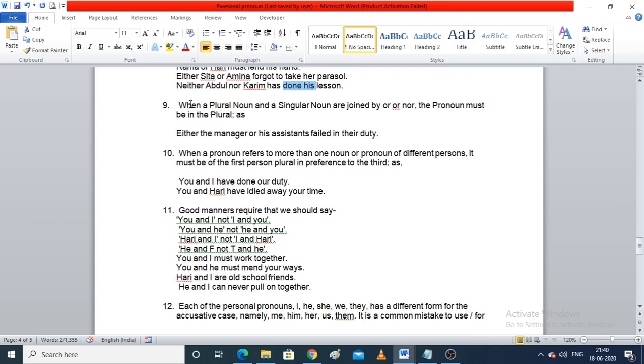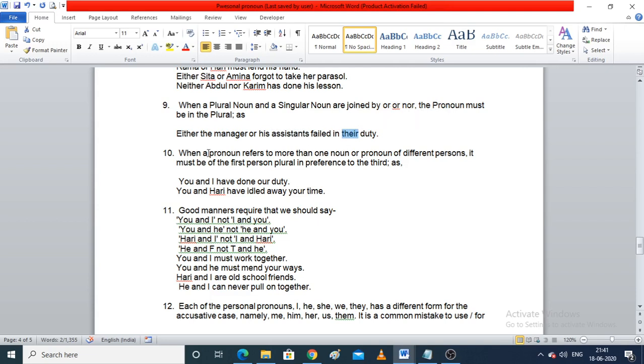Now ninth one, when a plural noun and a singular noun are joined by or or nor, the pronoun must be plural. Now we have read about the singular nouns. Now we are reading about a plural noun and a singular noun in a single sentence. Then the pronoun which will be used would be a plural pronoun. For example, either the manager or his assistants failed in their duty. So the manager is a singular noun, whereas assistants is a plural noun, hence we have used a plural pronoun.